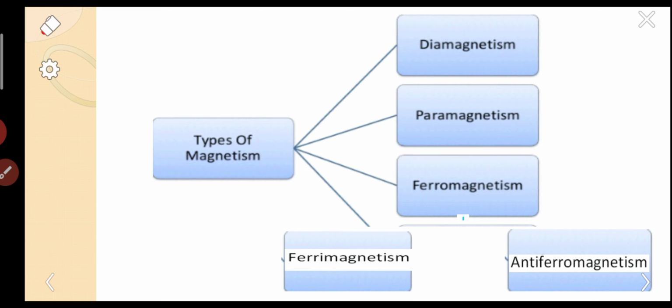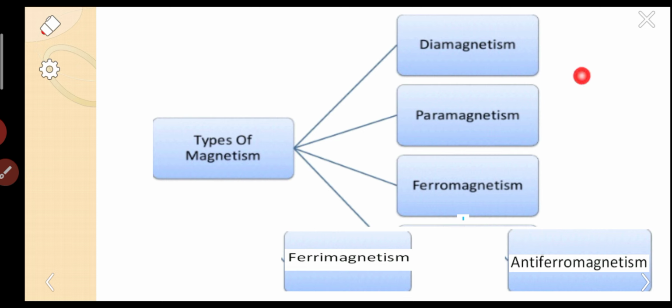Again, ferromagnetism is classified into two types. The first one is antiferromagnetism and the second one is ferrimagnetism.